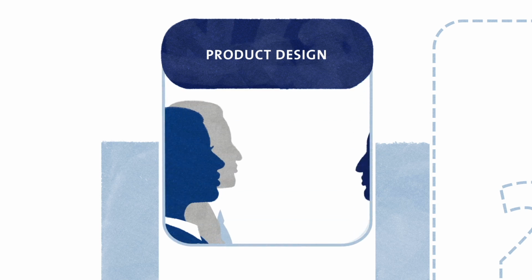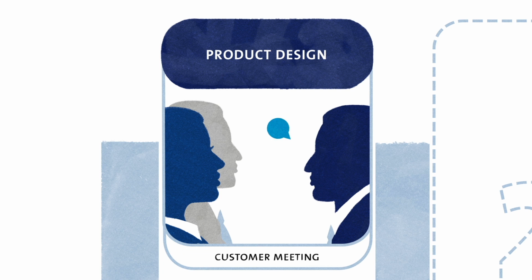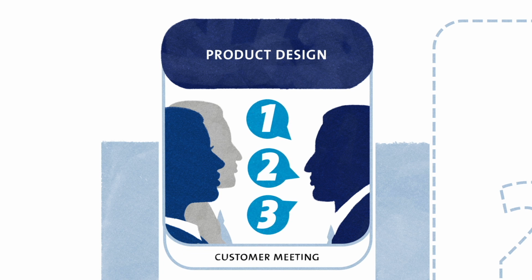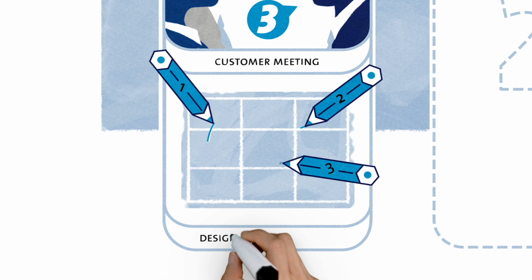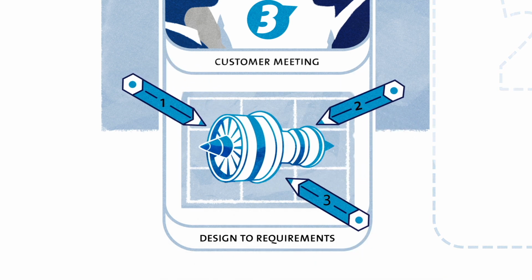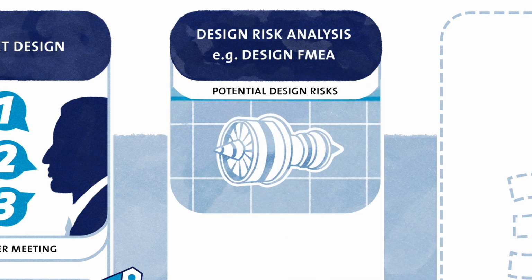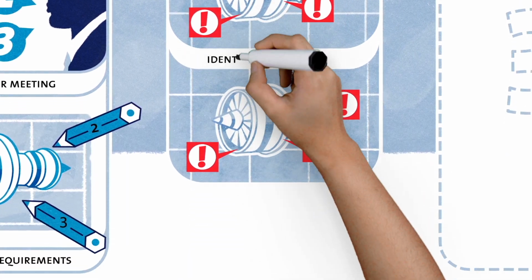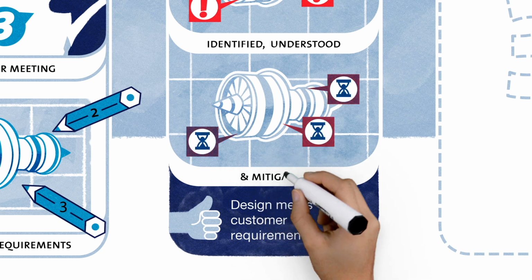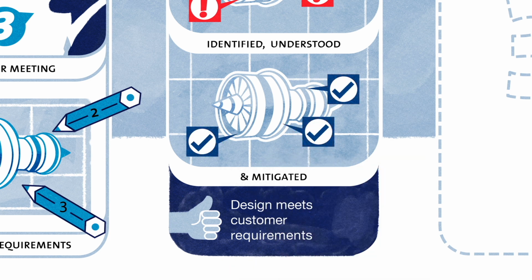Here's how it works. Firstly, we have product quality planning. This is where the design team works directly with the customer to understand what the product needs to do. From this, a product design can be created. Cross-functional teams then carry out design risk analysis to ensure that potential design risks are identified, understood, and mitigated. There are a number of ways this might be carried out. For example, by using a design failure mode and effects analysis tool.